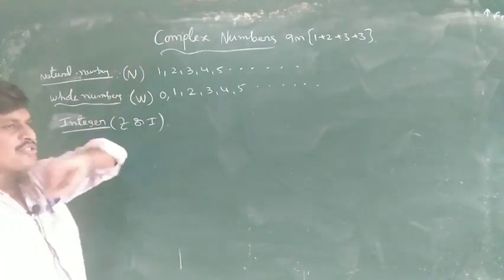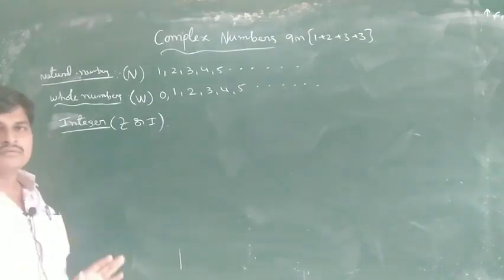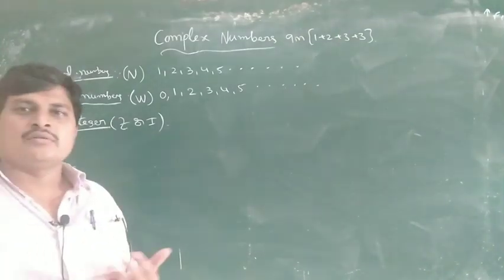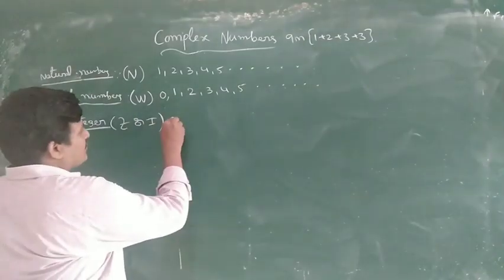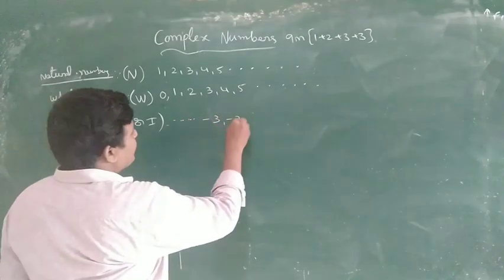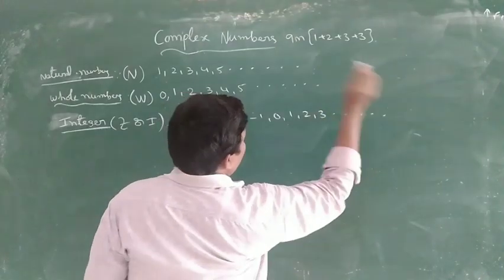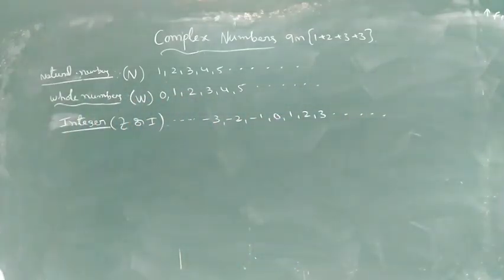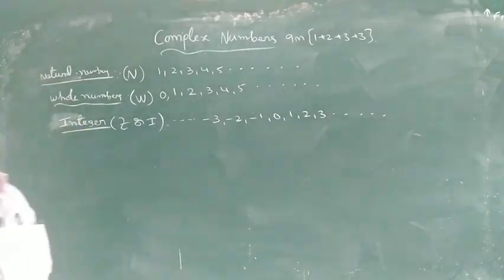Natural numbers and whole numbers are only positive numbers, but integers mean negative numbers, positive numbers and 0. So this is minus 3, minus 2, minus 1, 0, 1, 2, 3 and so on.